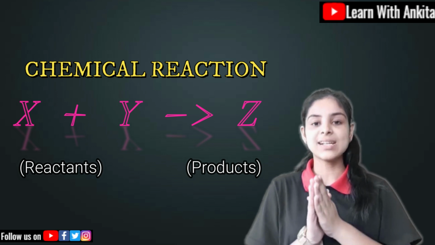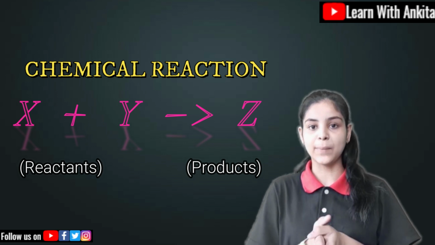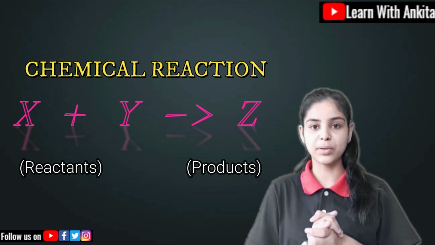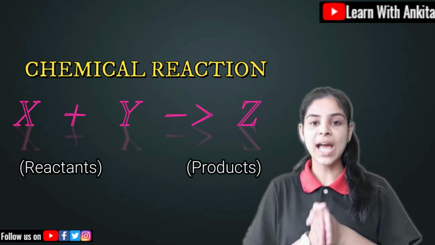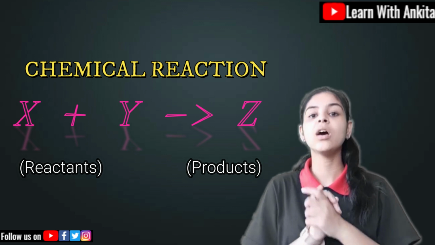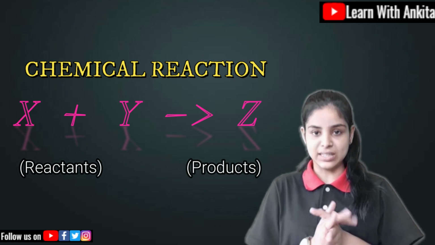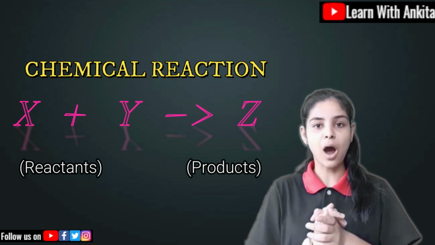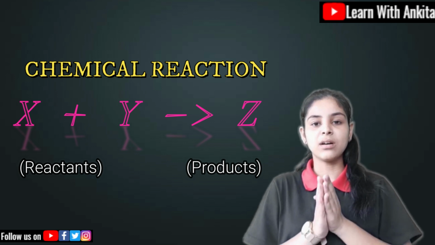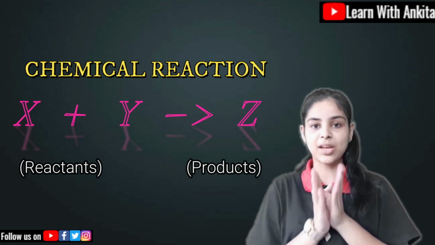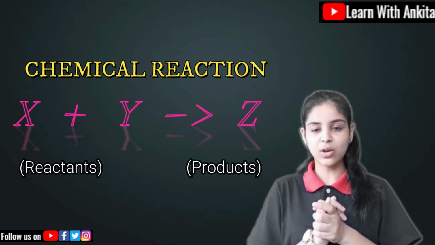So they both are separated with the arrow in between, and the arrow's head is always on the side of the product and its tail is always on the side of the reactants. So you have to keep in mind how we usually represent our chemical equations. You will study all about them.